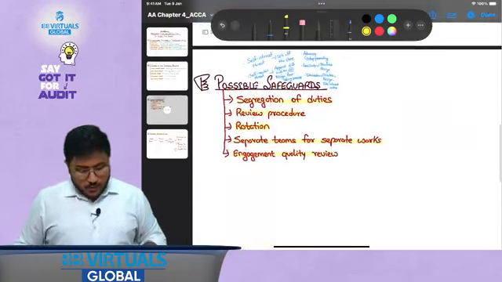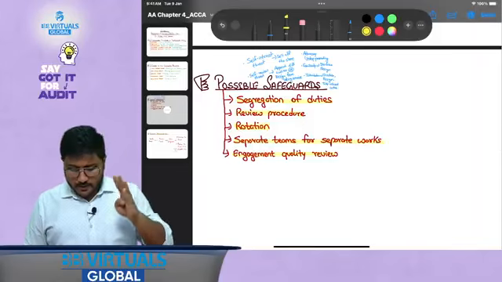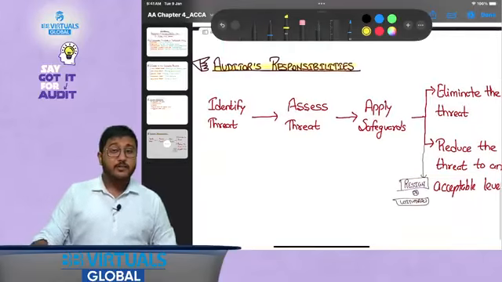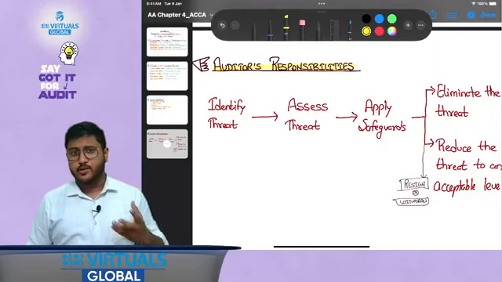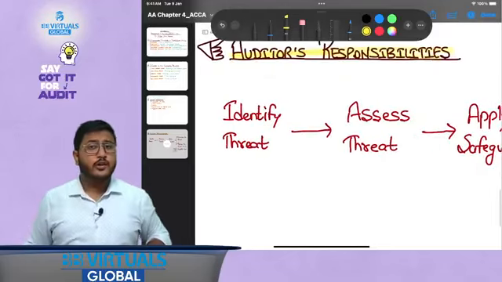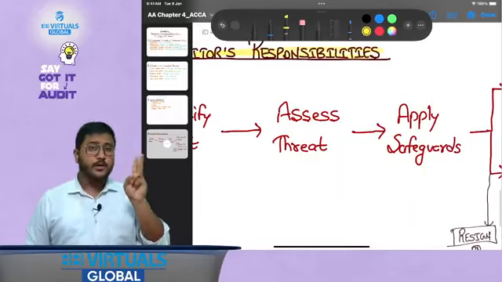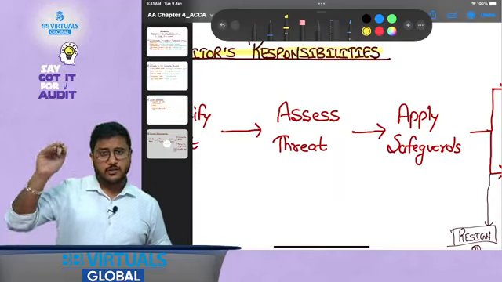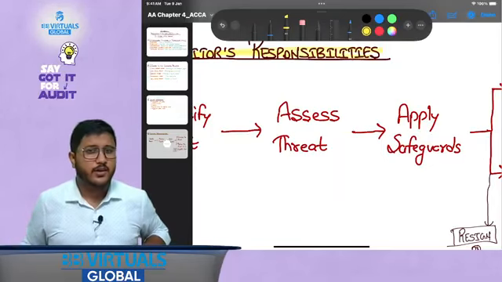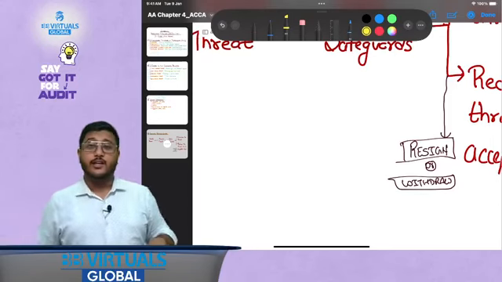Then we discussed possible safeguards: segregation of duties, review procedure, rotation, separate team, and engagement quality review. And finally, we discussed one of the most important parts, which is the auditor's responsibility, what we need to do as a professional accountant. We need to identify the threat, assess the threat, apply the safeguards, and then see if the threat is eliminated or reduced to an appropriate level. Just in case we are unable to do it, we have to resign or withdraw from the engagement.